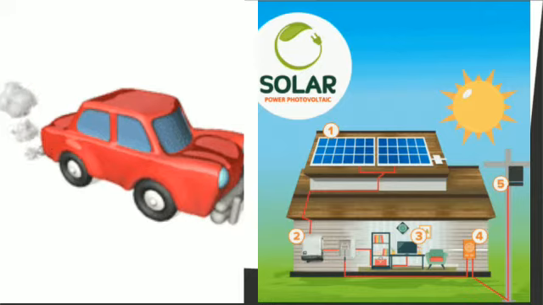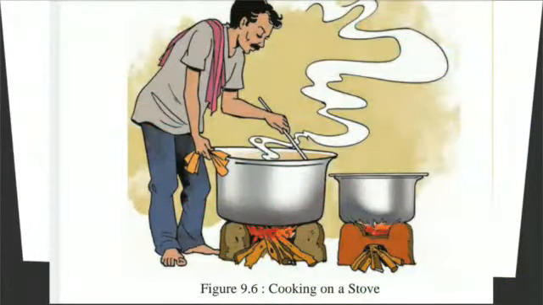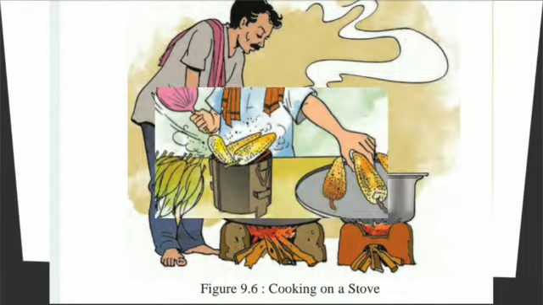The types of power generation of substance based energy are thermal and atomic, and the types of power generation of process based energy are thermal and kinetic. Once again, some pictures are given here, children. See the textbook 9.6, cooking on a stove.